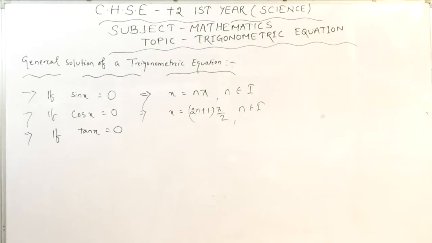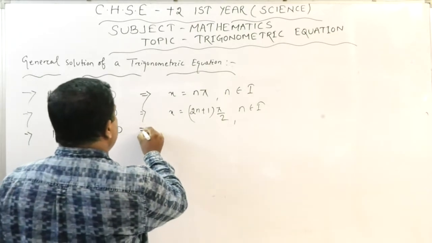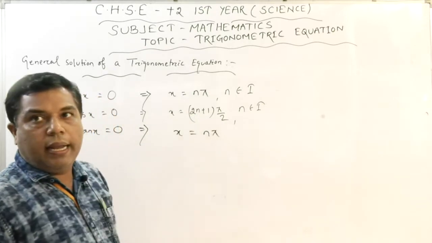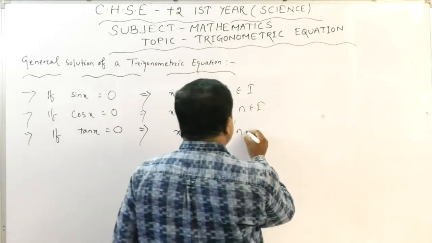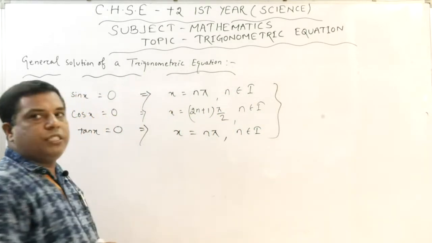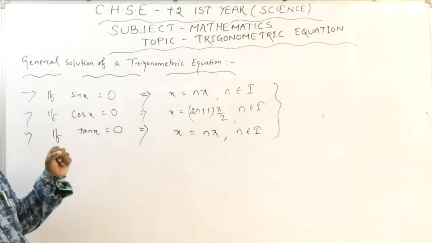then we can say x equals n pi, and n is an integer. So these three are the basic rules to get the general solutions.